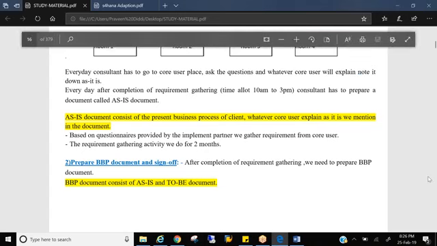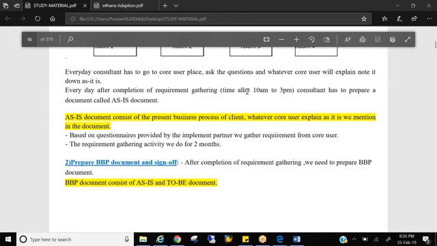Whatever he was telling, you need to make a note, because tomorrow he may say no, this is not the context I was explaining. My assumption and what I explained is different. You understood it wrong and put it down wrong, right? So to eliminate these ambiguities, you take down as it is whatever your core user was telling. This activity will repeat for the next 3 months or 6 months.